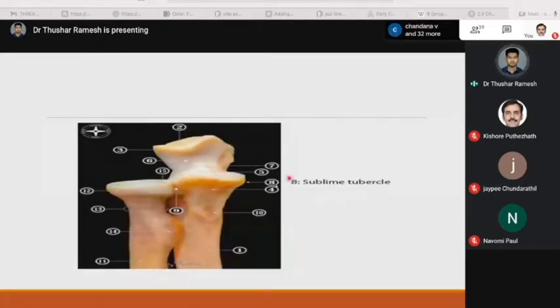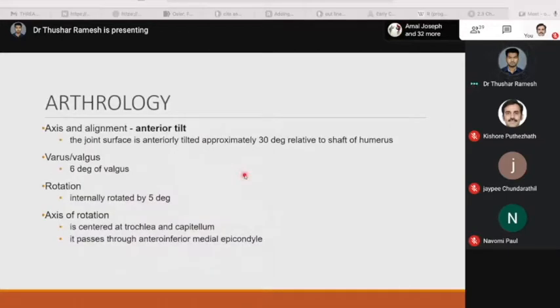This is the sublime tubercle, as marked number 8. I have told that it provides attachment for the medial ulnar collateral ligament distally. Now let's see the arthrology, axis and alignment.